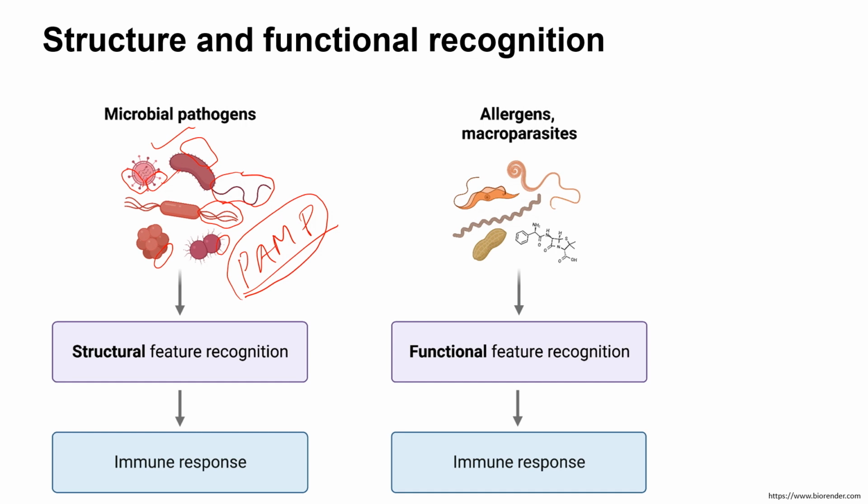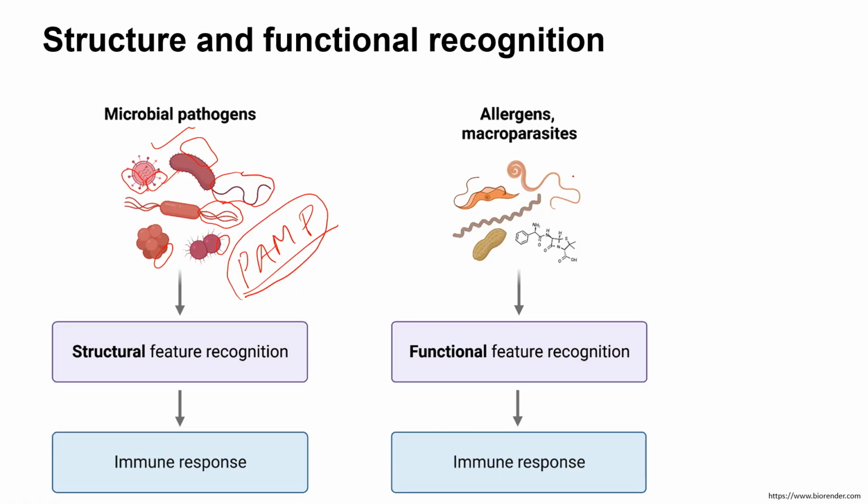Now in case of pathogens which are larger in size, for example, these are all microbial, we can always look at these specific pathogens under the microscope, but there could be pathogens which are larger in size. For example, the parasite, the allergen, these are larger in size. So these may not be recognized by the body immune system as a specific entity.